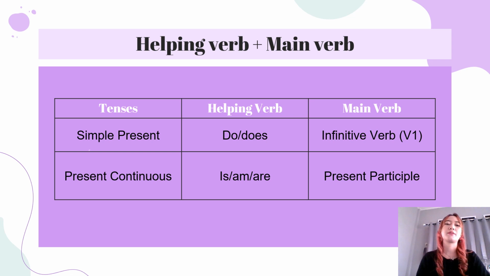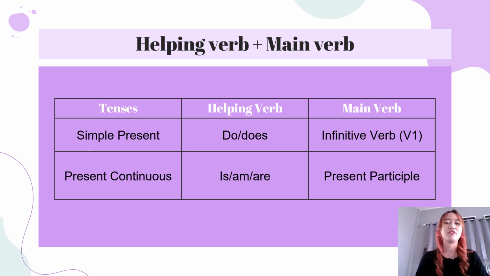Here we will discuss simple present tense and present continuous tense. What is the difference between simple present tense and present continuous tense? As we can see here, the differences are the helping verb and the main verb. For simple present, we use the helping verb do or does. Do for I, you, they, we, and does for he, she, it. And for the main verb, we use the infinitive verb or verb 1.